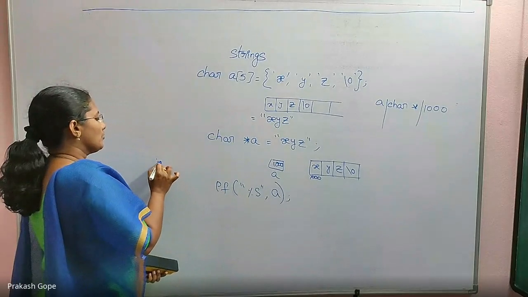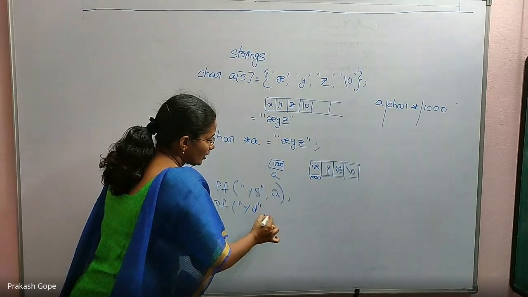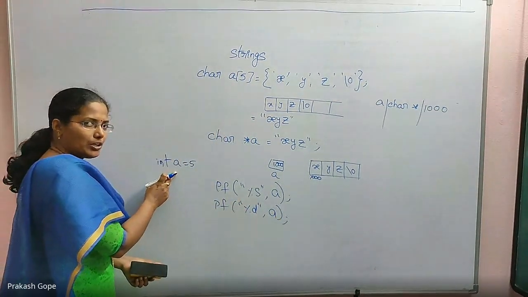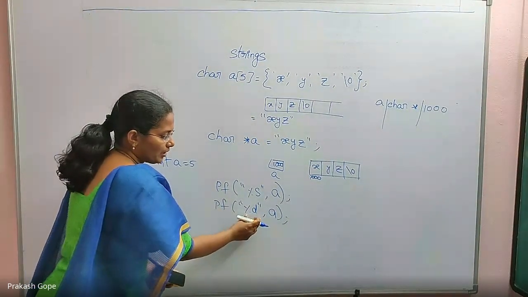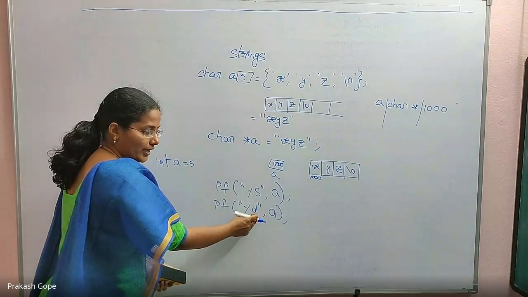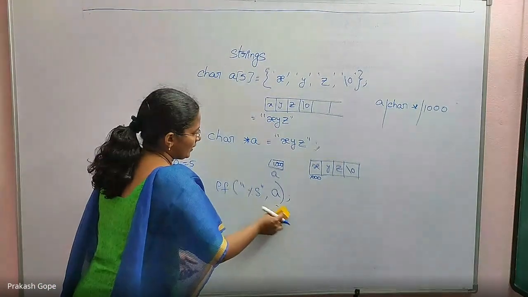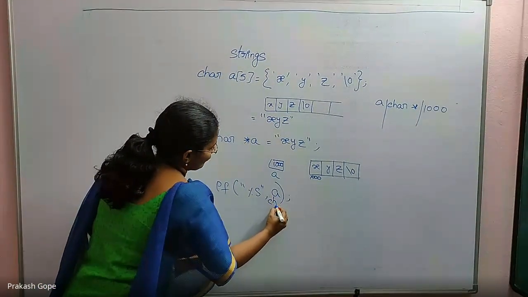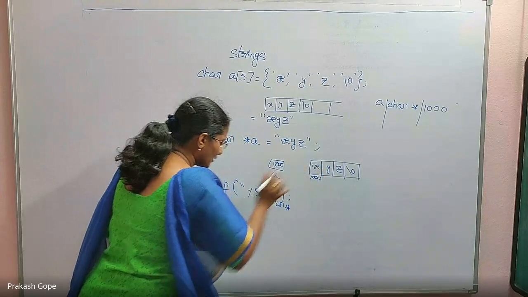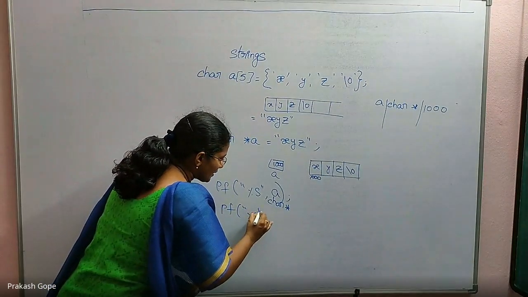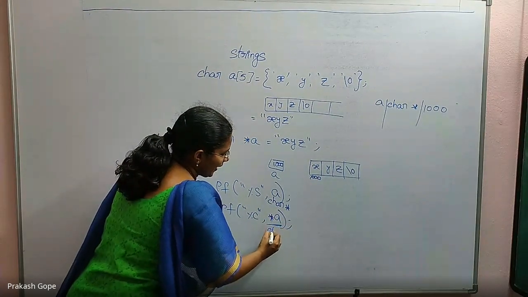But if it is an integer, for example, if I say int A of 5, printf percentage D, we are just giving a variable name, straight away the variable name, not a pointer. For normal integers, even if you want a character or a float, we are straight away passing the variable name. But for a string, it is expecting char star. If you want to print a string, it is expecting char star. But if you want to print a character, then printf percentage C, the content of it is star A. So this one should be char type.